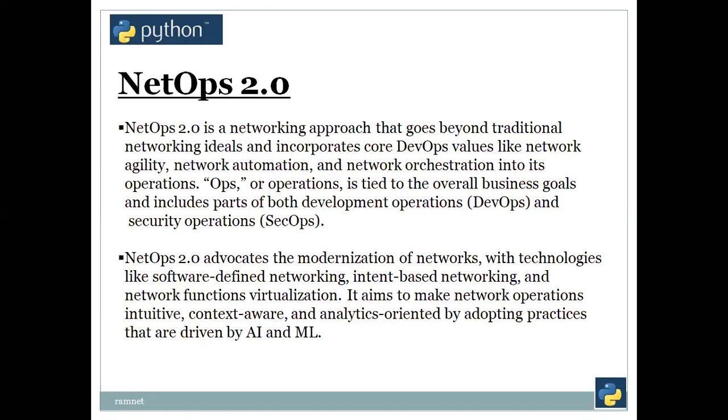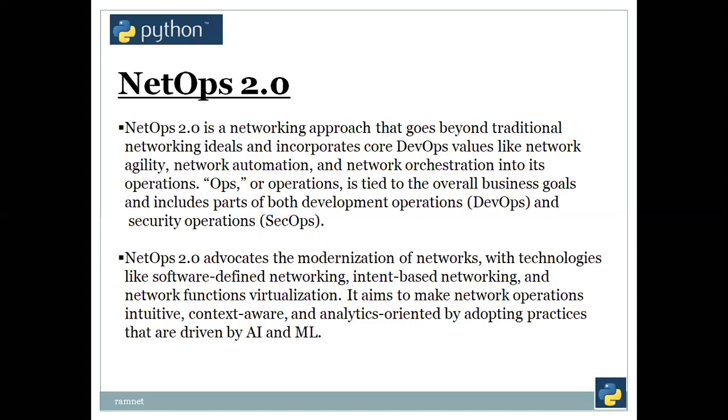NetOps 2.0 is a networking approach that goes beyond traditional networking ideals and incorporates core DevOps values like network agility, network automation, and network orchestration into its operations. Ops, or operations, is tied to overall business goals and includes parts of both development operations and security operations, DevOps and SecOps.